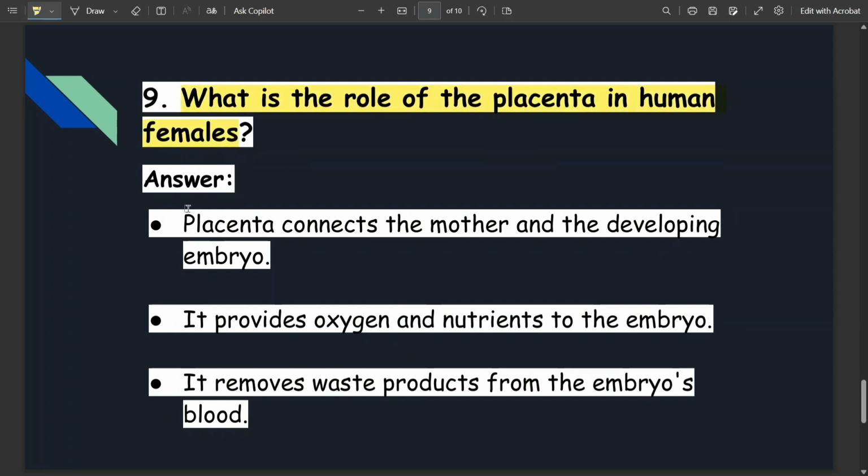Our next question is, what is the role of placenta in human females? Placenta connects the mother and the developing embryo. Its second point is, it provides oxygen and nutrients to the embryo. Third, it removes waste products from the embryo in the form of blood.